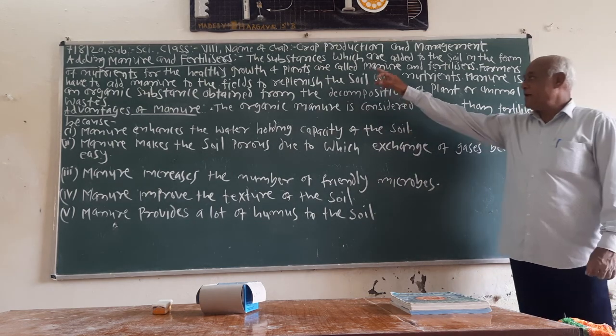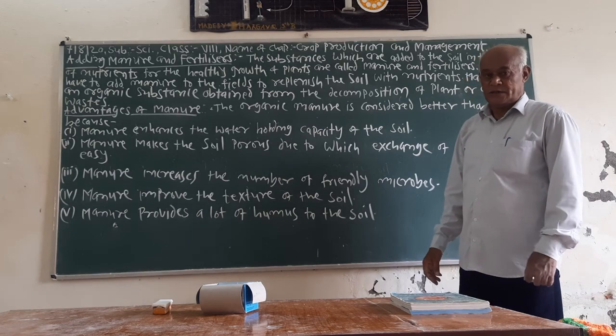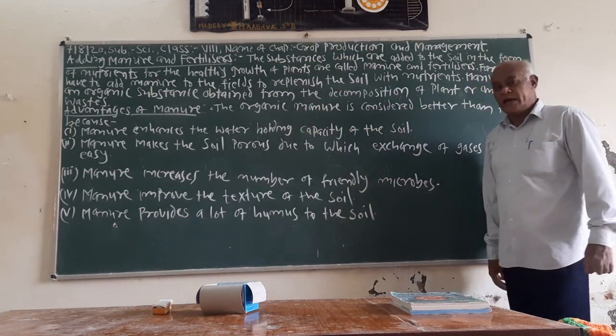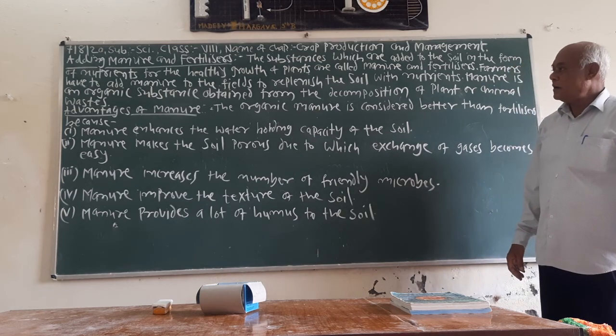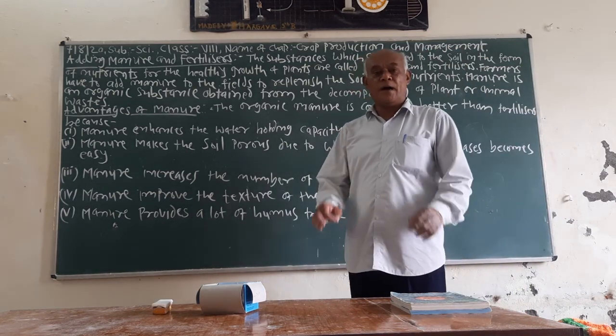So, this is the definition of manure and fertilizers.